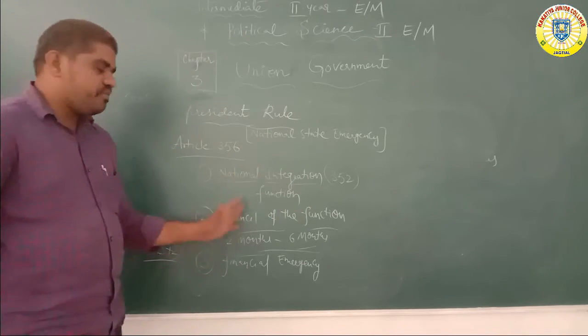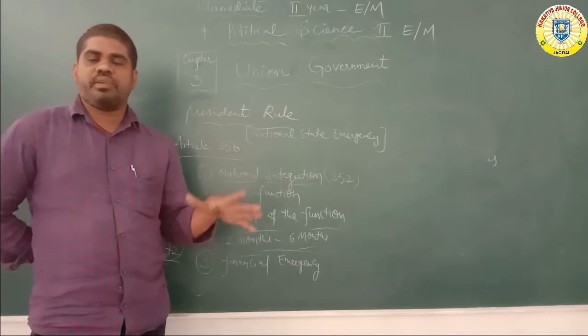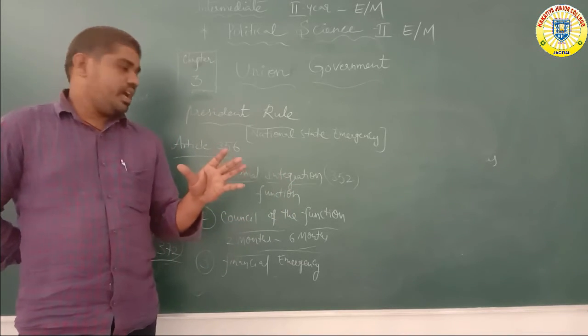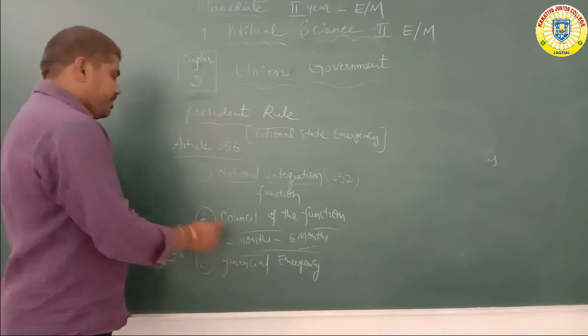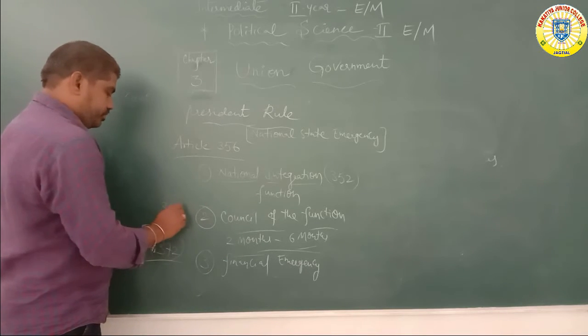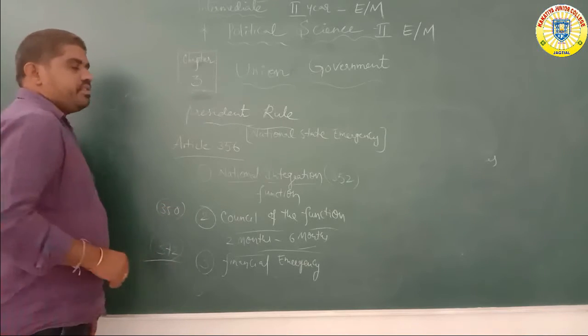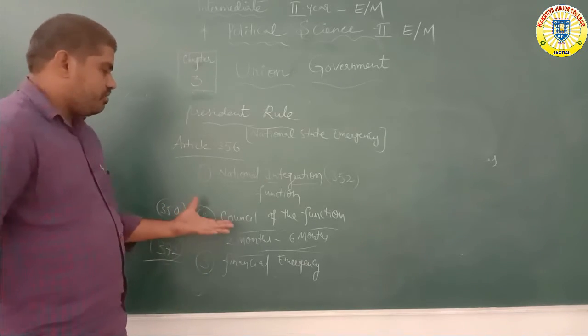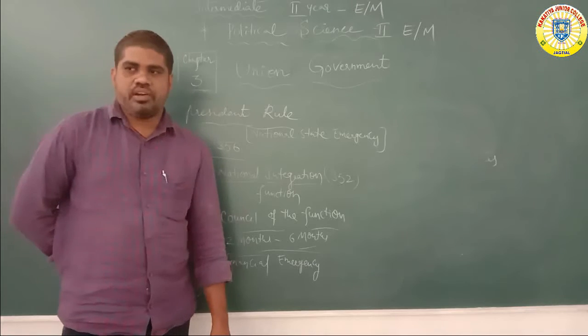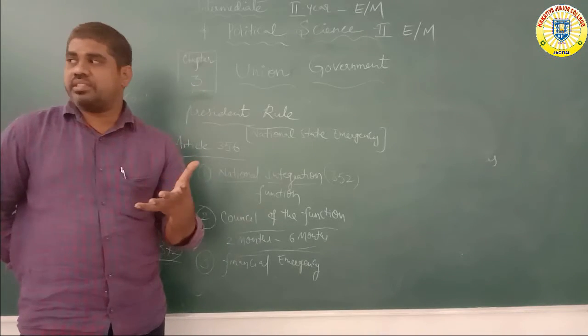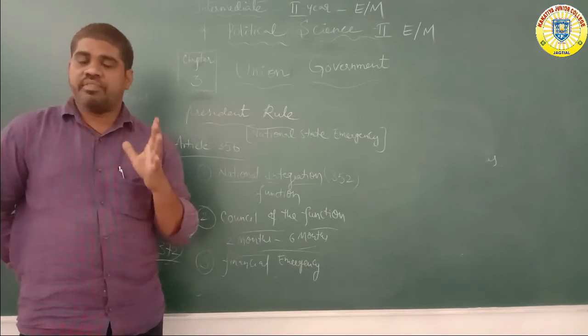Number two, the council of the functions, which we will discuss under Article 350, the council of ministers and council of functions.